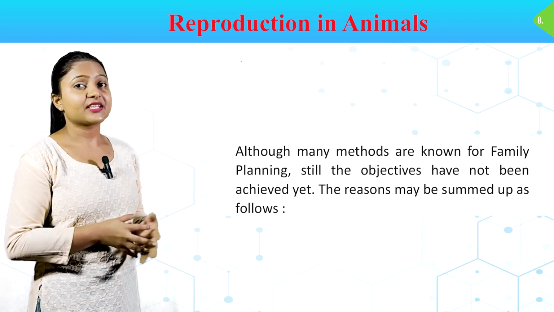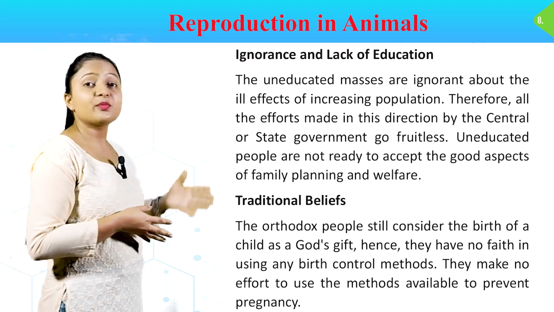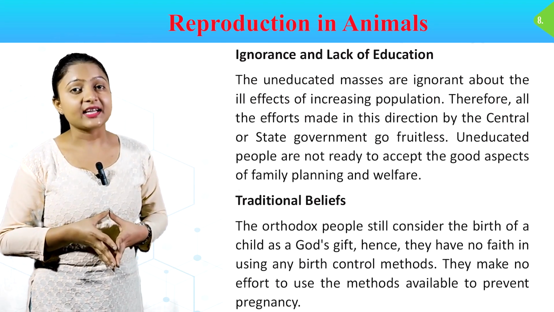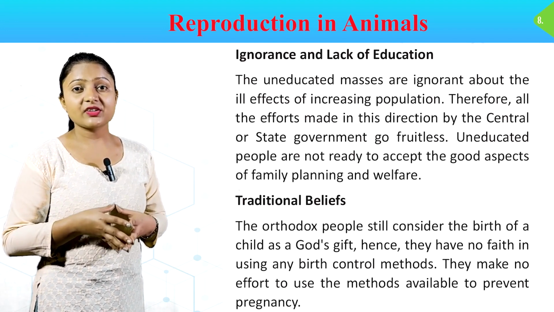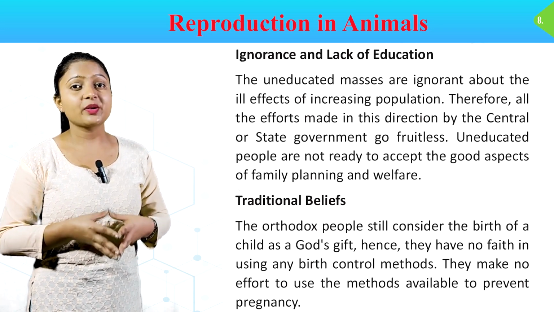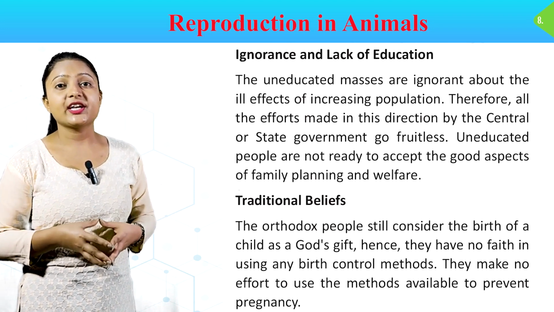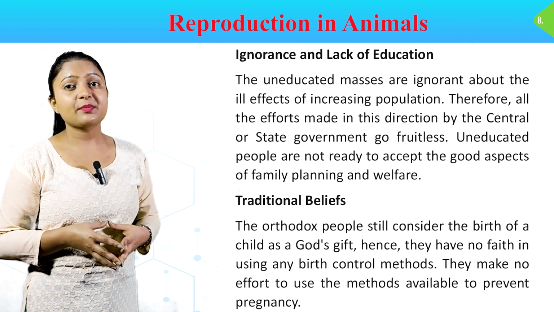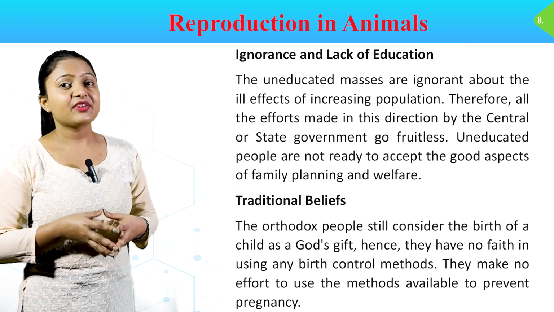Let's start with the first: ignorance and lack of education. एजुकेशन का कम होना और चीजों पर ध्यान ना देना. The uneducated masses are ignorant about the ill effects of the increasing population. Therefore, all the efforts made in this direction by the central or state government go fruitless. Uneducated people are not ready to accept the good aspects of family planning and welfare.